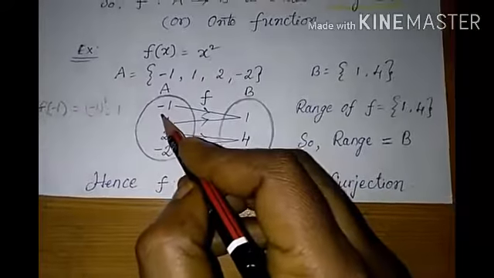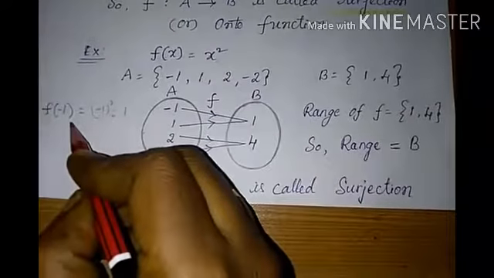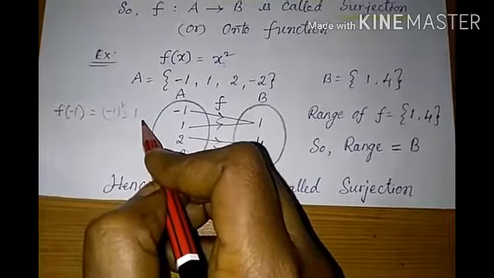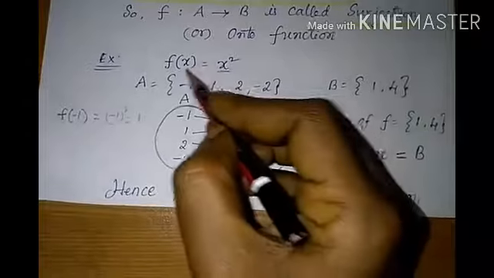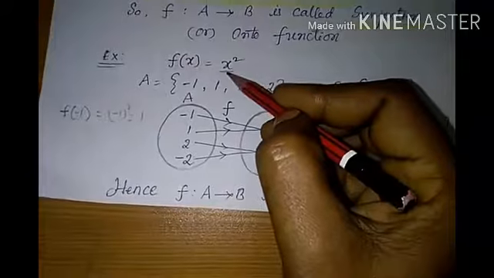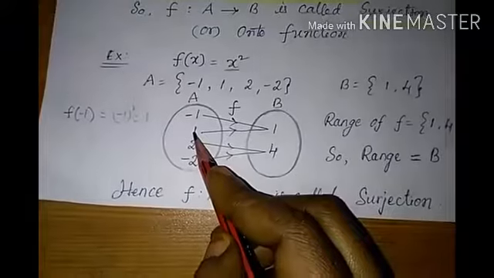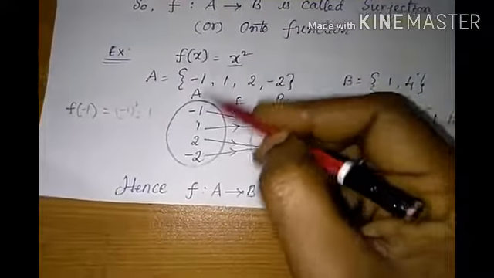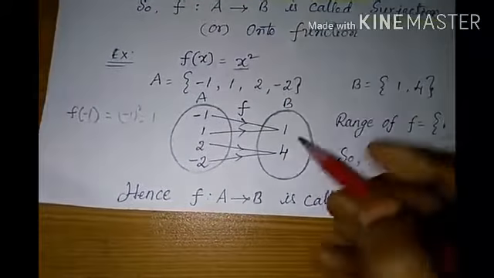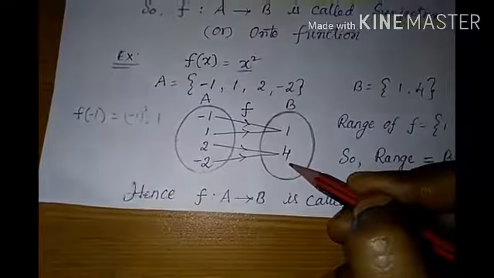Now take x equal to -1. What happens? The image of -1 is f of -1. F of -1 is equal to -1 whole square, which is equal to 1. The function f of x is x square, so if you take x equal to -1, then -1 whole square gives 1. So -1 is mapped to 1. Similarly, 1 is mapped to 1. If x is equal to 2, then 2 square gives 4. If x is equal to -2, again -2 whole square gives 4.